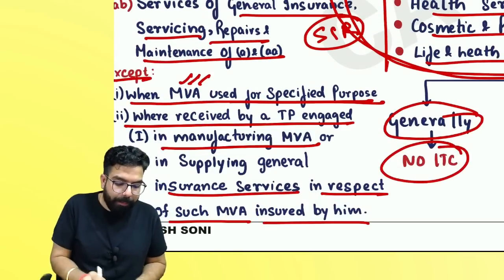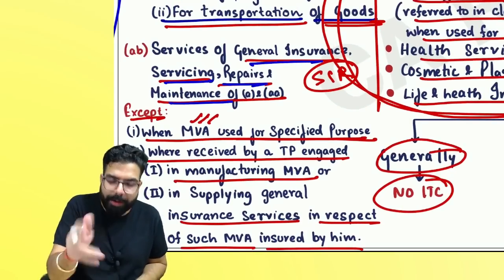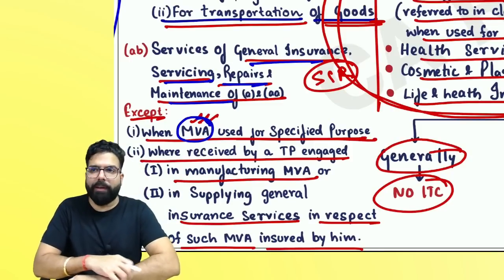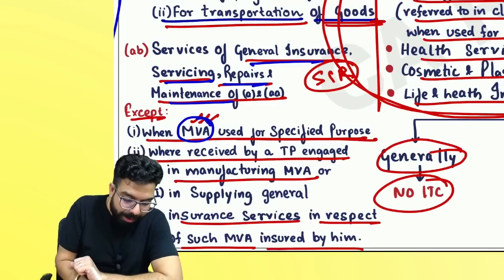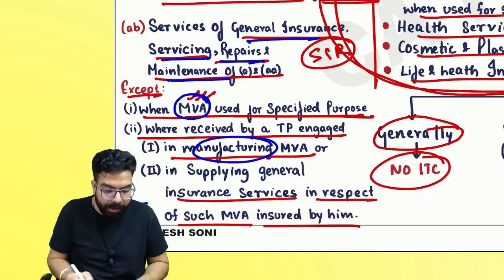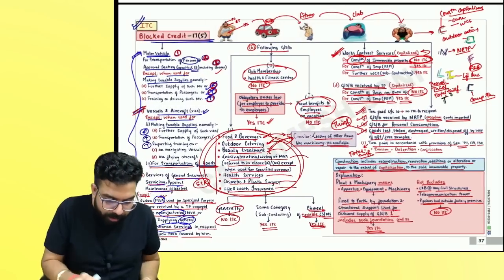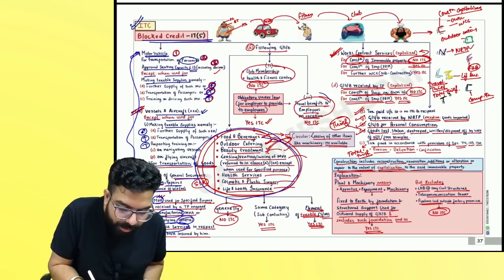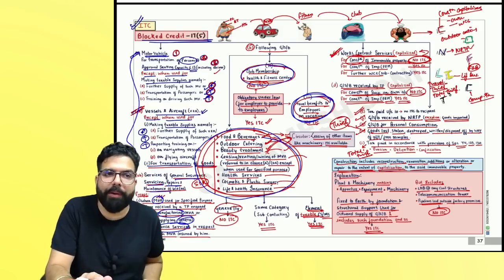Here, remember, all this general insurance, servicing, repair and maintenance ka credit you don't get. But if it is taken by whom? If you are using the motor vehicle for the specified purpose, further supply, transportation, training, then you will get the credit. If you are a manufacturer, then also you'll get the credit. And if you are into general insurance services, then also you'll get the credit. Always remember one thing, all these food and beverages, outdoor catering, etc. services, plus travel benefits to employees and club membership, health and fitness center membership, credit is not there.